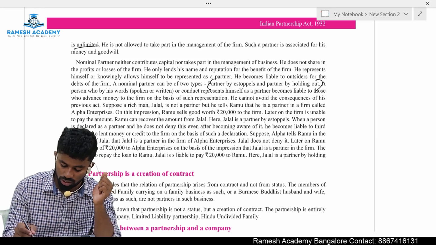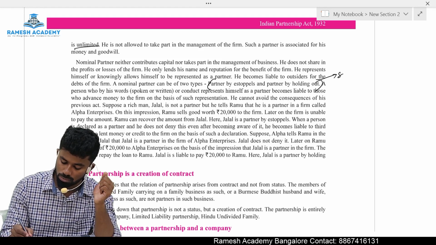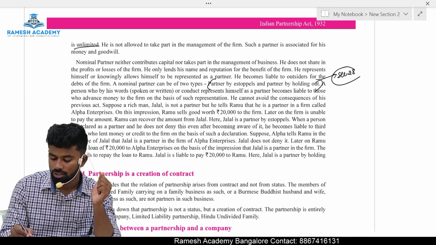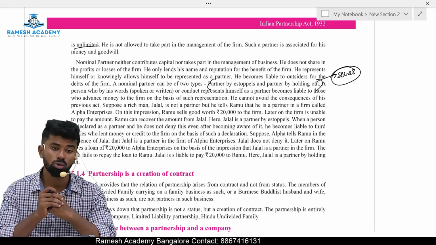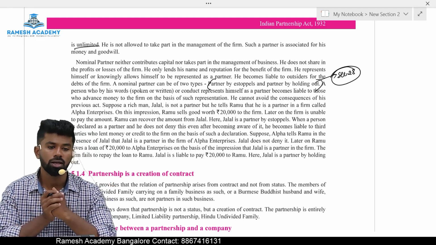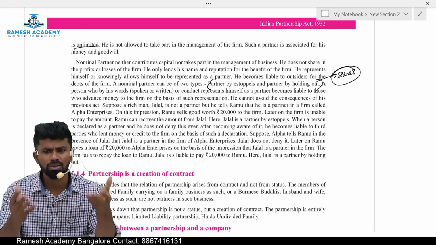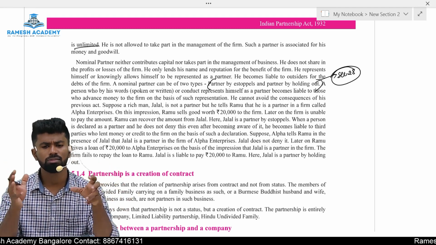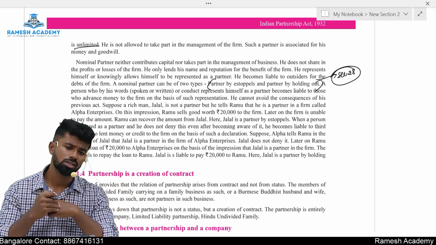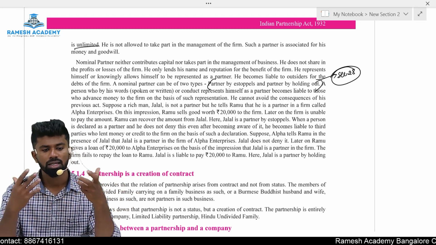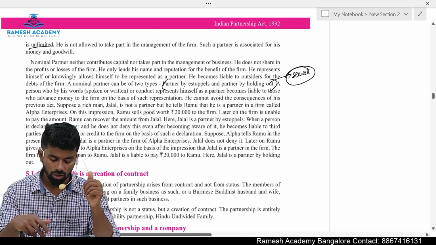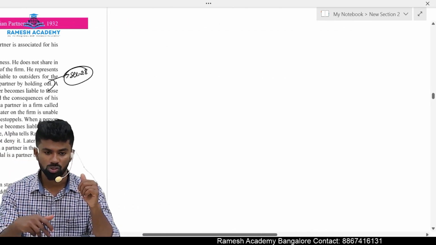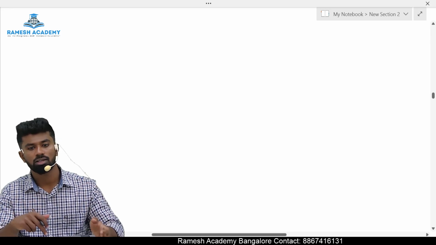Then we have partner by estoppel and partner by holding out. Section number 28 provides the provision with respect to partner by estoppel and partner by holding out. Now, what is partner by estoppel, sir? When can we say a person becomes a partner by estoppel or partner by holding out? We can call a person a partner by estoppel if he satisfies three conditions.